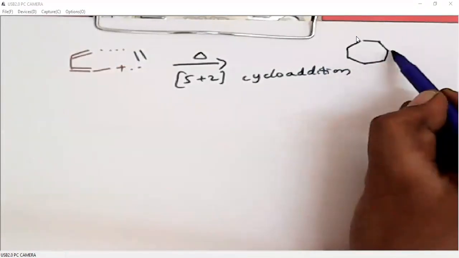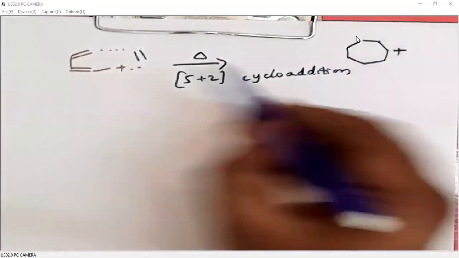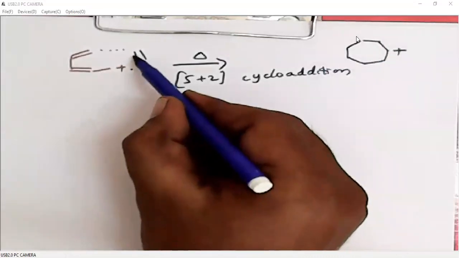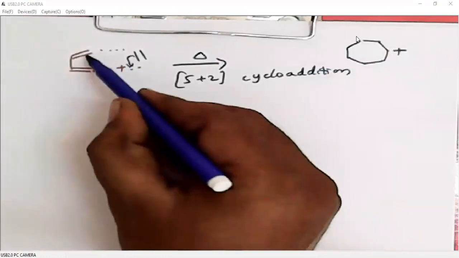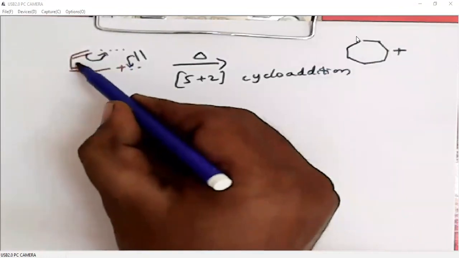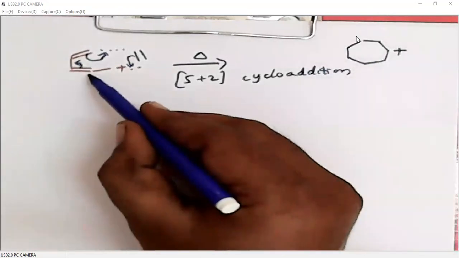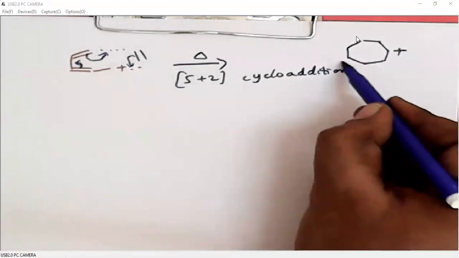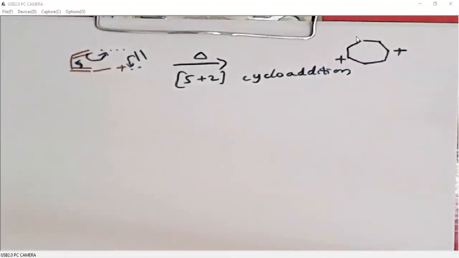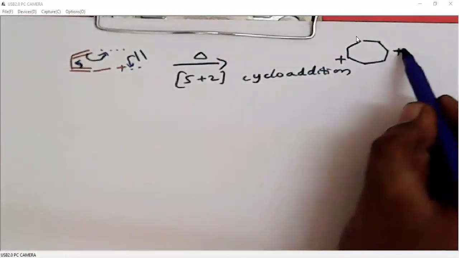Yeah, we will have a positive charge. We can polarize this like this. So we will have a positive charge generated here. So that means here. And this is not there.